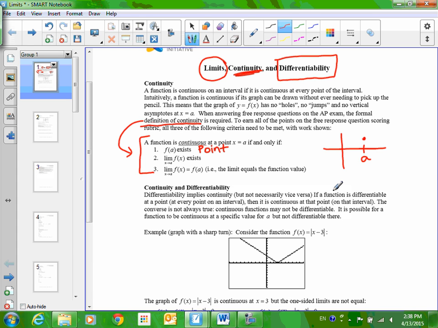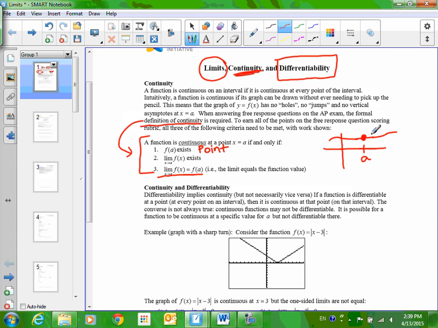More specifically, the left and right-sided limits have to be the same. As we're coming from the left and as we're coming from the right, it has to converge on the same point. That's you and me agreeing to meet at the same Qdoba. That's all it takes for a limit to exist: the left and right-sided limits have to be the same. But for something to be continuous, the last thing is where we meet has to be the same as the point.